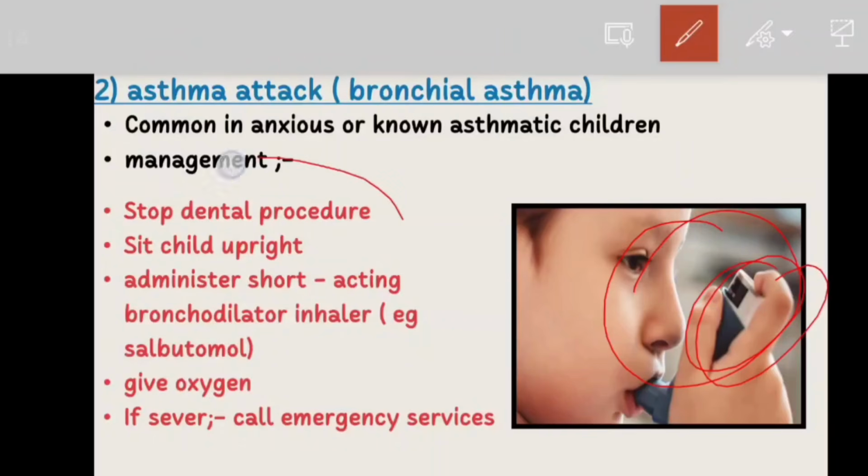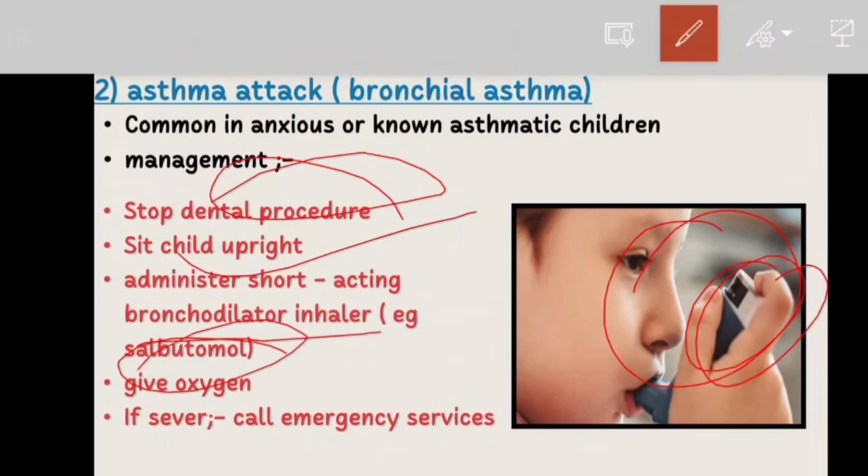First, we stop the dental procedure. Then sit the child upright. Give a short-acting bronchodilator inhaler, that is salbutamol. Give oxygen, and if the attack is severe or the child does not improve, then call emergency medical services immediately. Okay, so this is the asthma attack treatment.